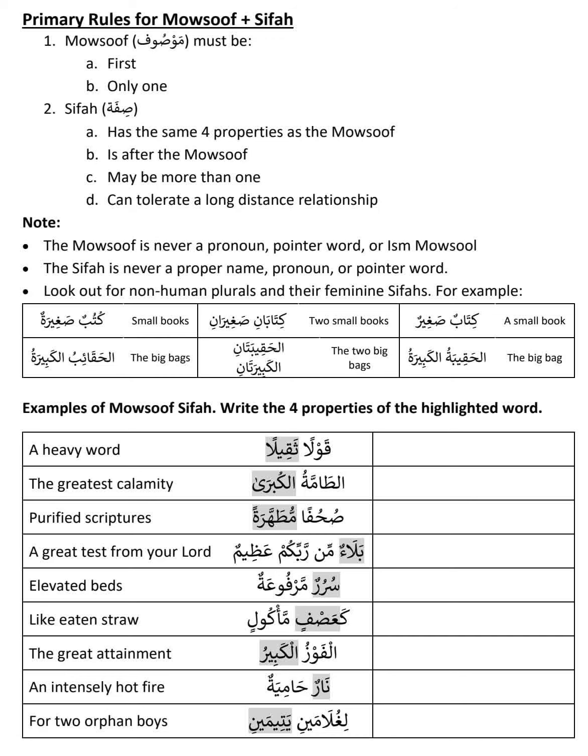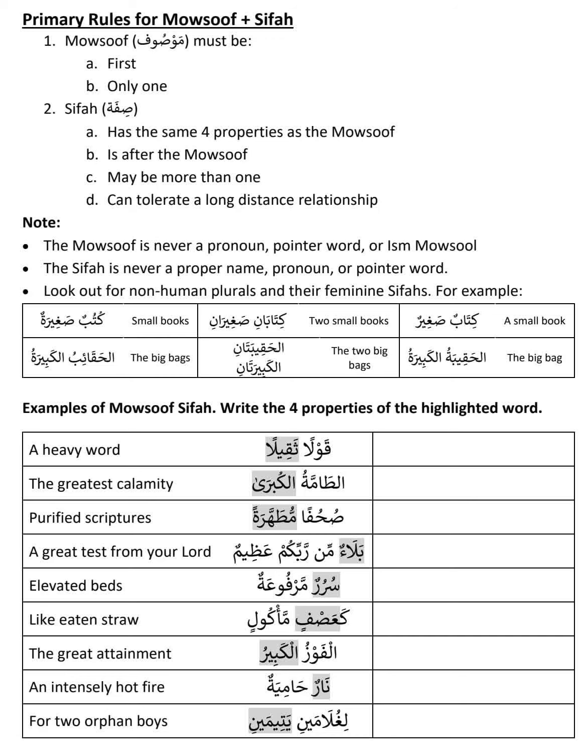The first example they have given is Kitabun Saghirun. Saghir means small. So what are the properties of Kitabun? Simple. Kitabun is first un sound, so Rafa. Second, there is no sign for the plural, so it is singular. Kitabun means one book, a book. And third is gender. There's no sign for the feminine, so it is masculine.